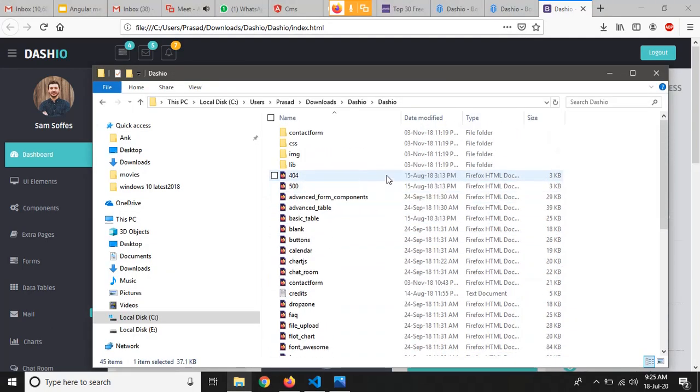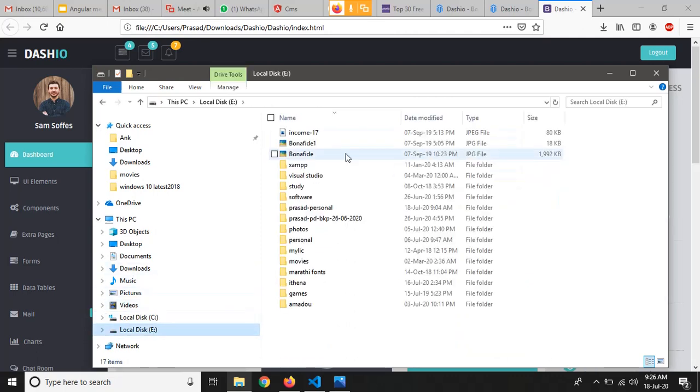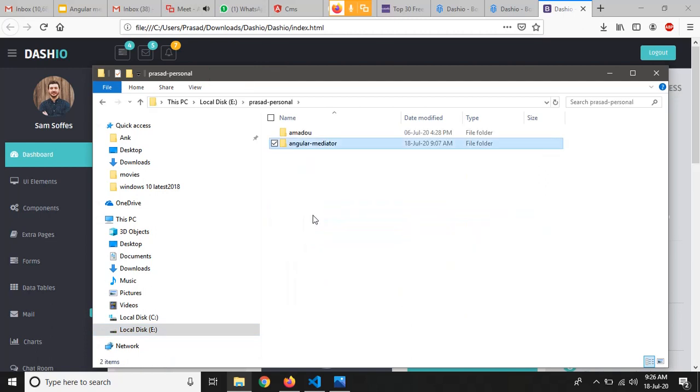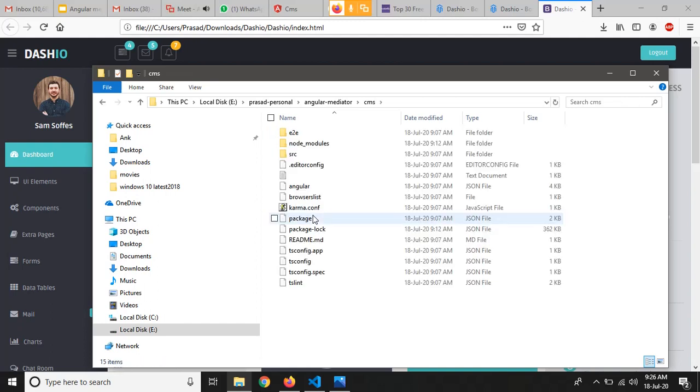First thing we do is copy all these libraries, CSS, images and all the things into the assets folder of our Angular application. Just copy all these things from here and paste them into our project directory's assets folder.